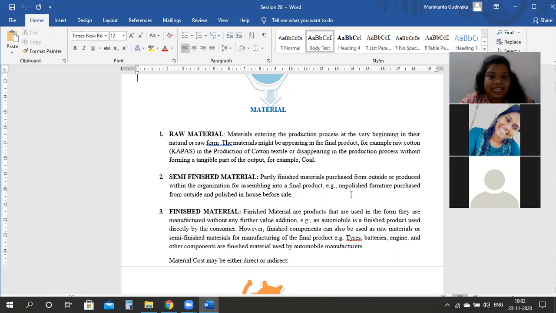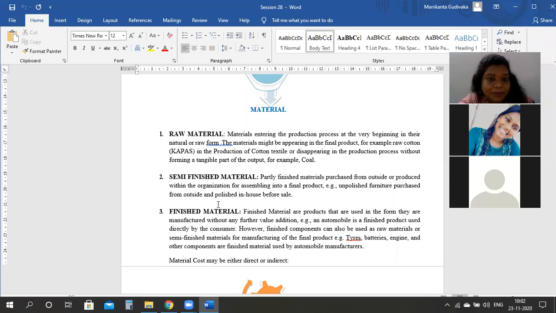Now, the semi-finished good example: unpolished furniture purchased from outside and polished in-house before sale. Can this happen? You are purchasing furniture which is unpolished, but you want to sell it after polishing it, so the polishing process is done in your in-house organization.